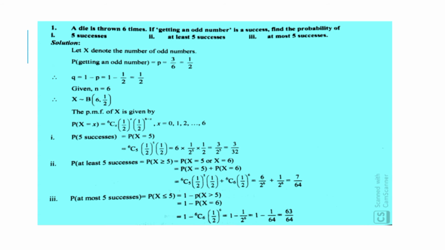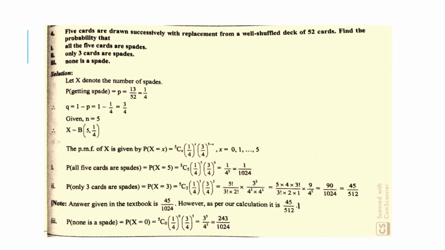This is the same as the first. Then the fourth problem: 5 cards are drawn successively with replacement from a well-shuffled deck of 52 cards. Find the probability that: one, all the 5 cards are spade; two, only 3 cards are spade; and three, none is a spade. See the solution. Let X denote the number of spades.